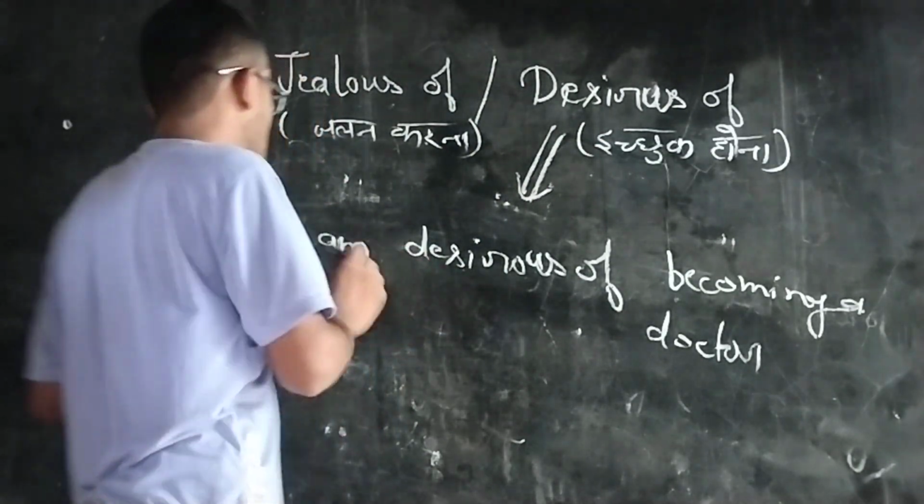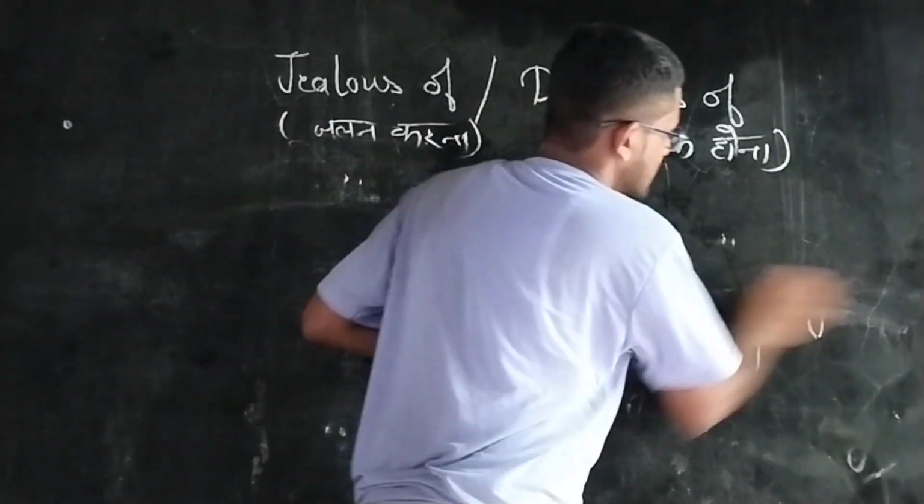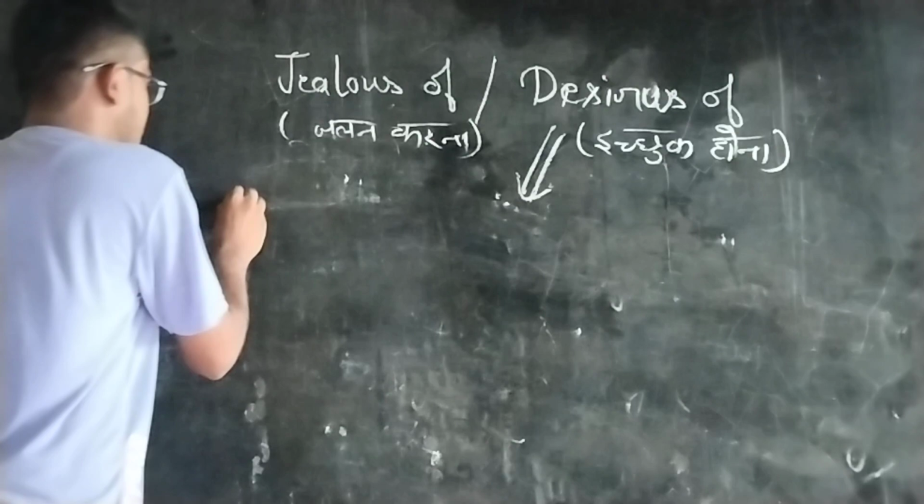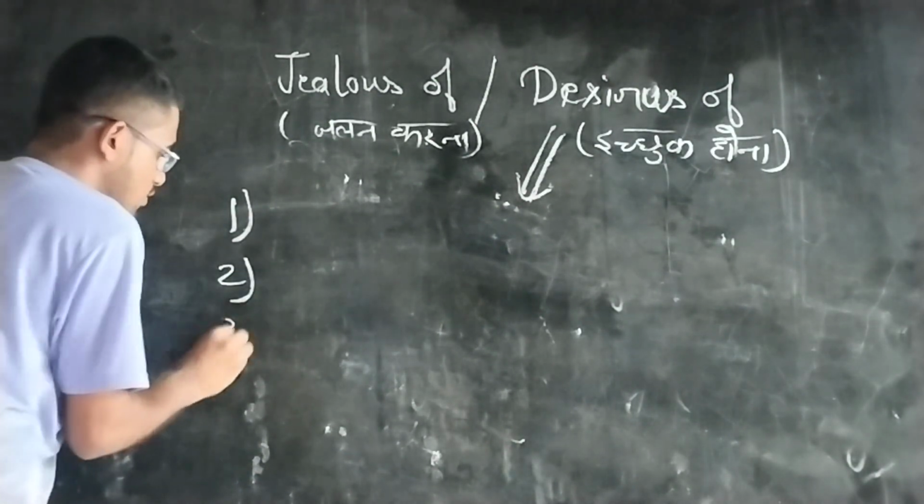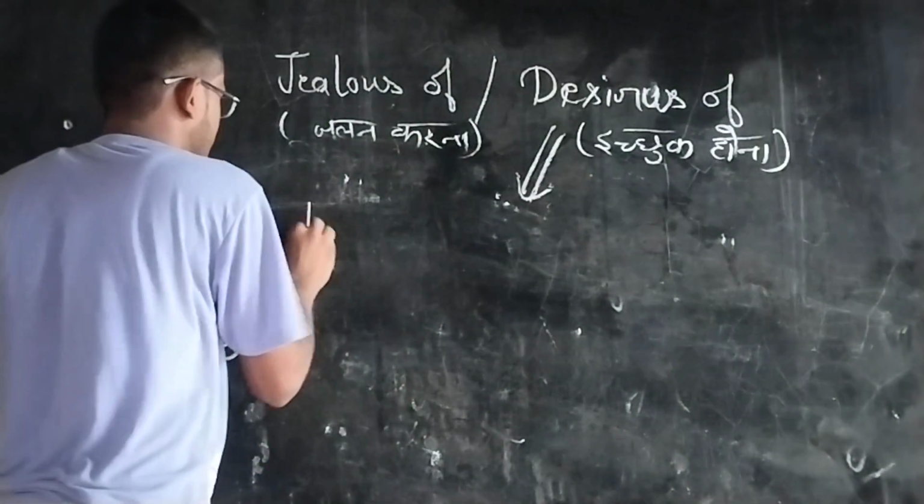Now let's check some errors; you can also find out some. I can write some sentences, and you have to find out the errors.